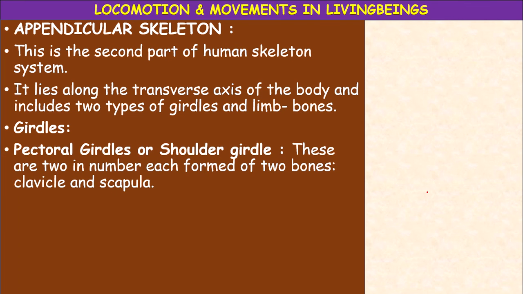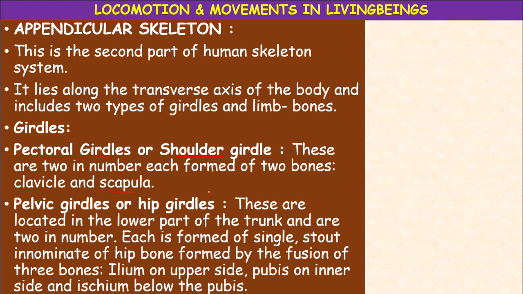First, girdles. The pectoral girdle is also called the shoulder girdle. Pectoral girdles are two in number, each formed of two bones, the clavicle and the scapula. You have to remember these names. So pectoral girdles are two in number, each made up of two bones, that is, clavicle and scapula.